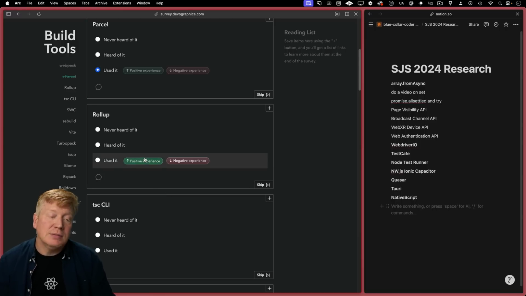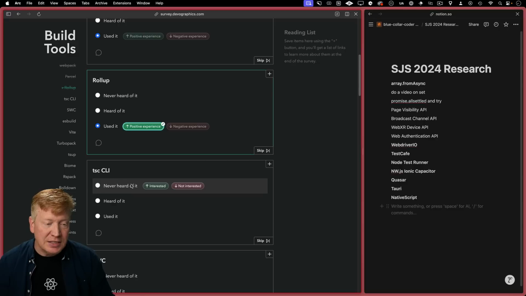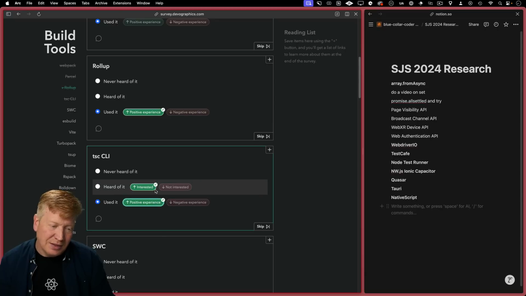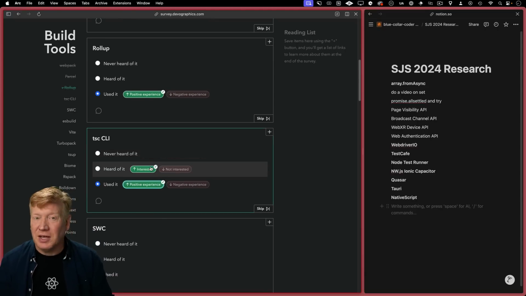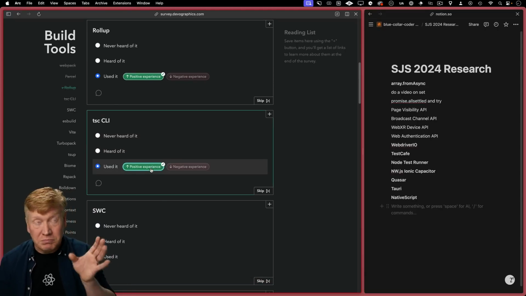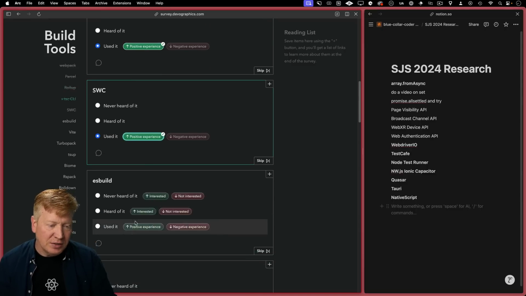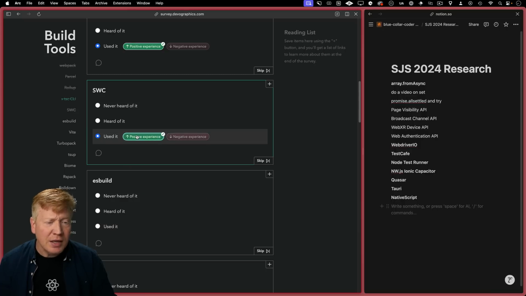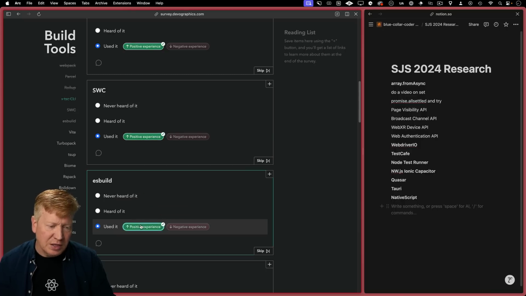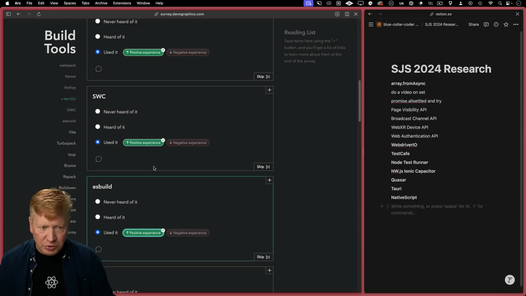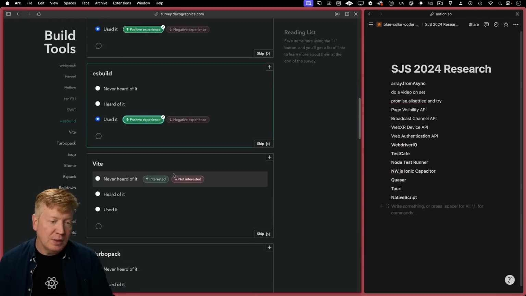Rollup. Yes, positive. TSC CLI. So that's the TypeScript CLI. Definitely use that. That's basically how you compile TypeScript programs from TypeScript into JavaScript. SWC. Used it. Very good. esbuild. Used it, and it was very good. Again, both of these are fast builders. Last time I checked, they don't do TypeScript checking, so you've got to be on the lookout for that one.